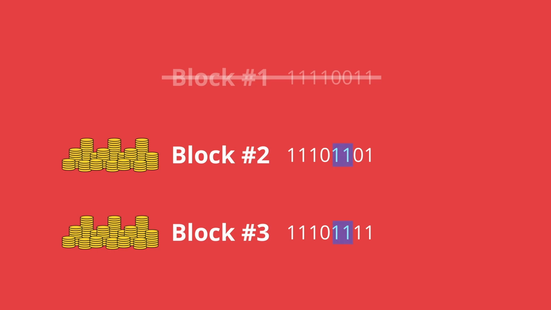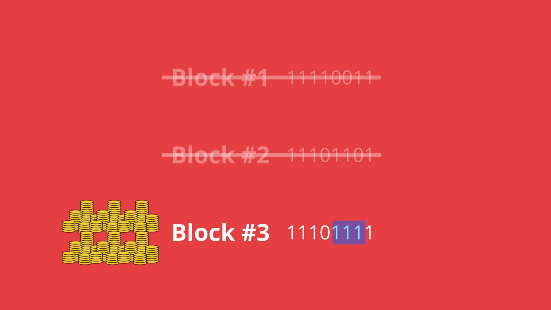Now the next 2 bits are also the same, so they will vote on if the 4th, 5th and 6th bit are 1110 or 1111. In this case, it looks like a 50-50, but after a few rounds of subsampling, randomness should push consensus towards one of the options. Let's say 1111 wins. Now, the second block will be ruled out, so there will be consensus that block 3 is the winning block. Even though there were 8 bits, due to pipelining, you only needed to do 2 subsampling rounds to reach consensus, instead of needing to do a subsampling round for each of the 8 bits.